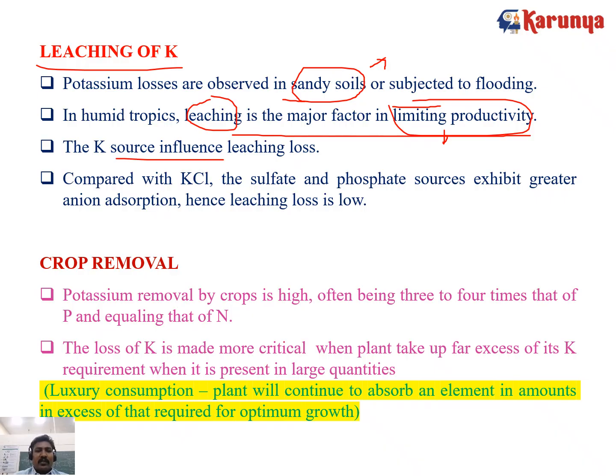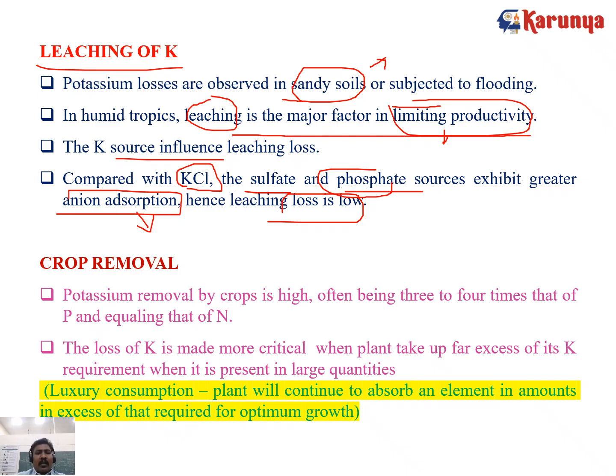The potassium source also influences the leaching loss, whether sulfate based or chloride based, or different potassium sources. Compared with potassium chloride, that is muriate of potash, the sulfate and phosphate sources, potassium sulfate and potassium phosphate, exhibit greater anion absorption. Their absorption is very high, so the losses are very little.